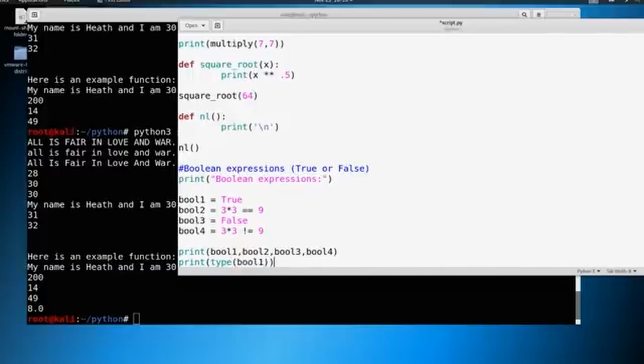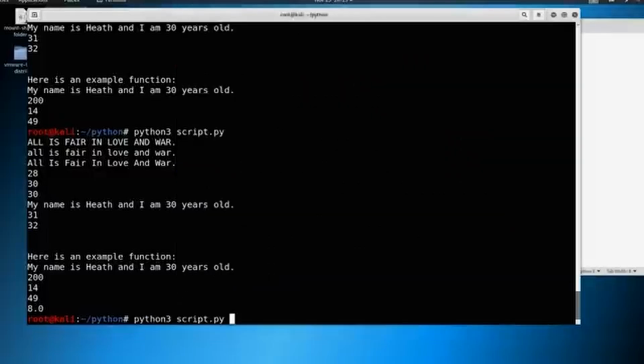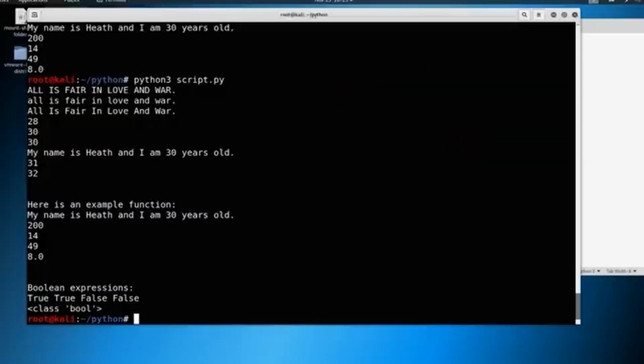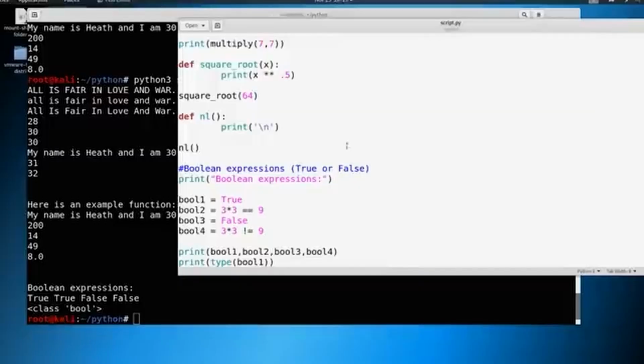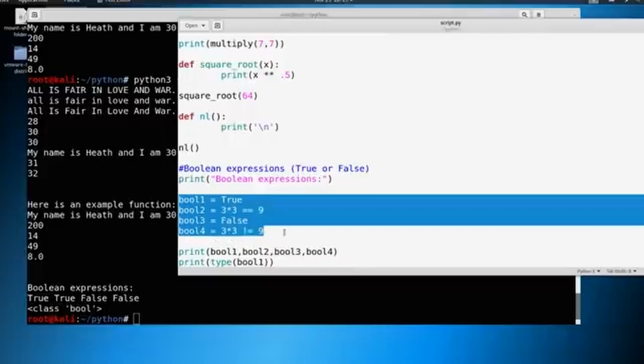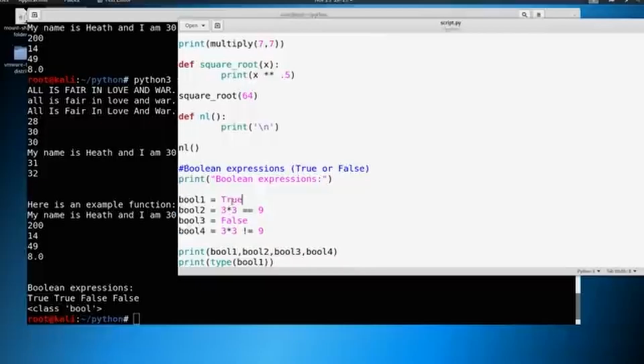So once you have that all written out, go ahead and just save this. And go ahead and run your file. And you can see that it came out exactly how we thought it would. So we've got 4 variables, and they're all Boolean expressions, right? So we've got true, this equals to true, this is false, and this is equal to false. So we see true, true, false, false when we print those all out.